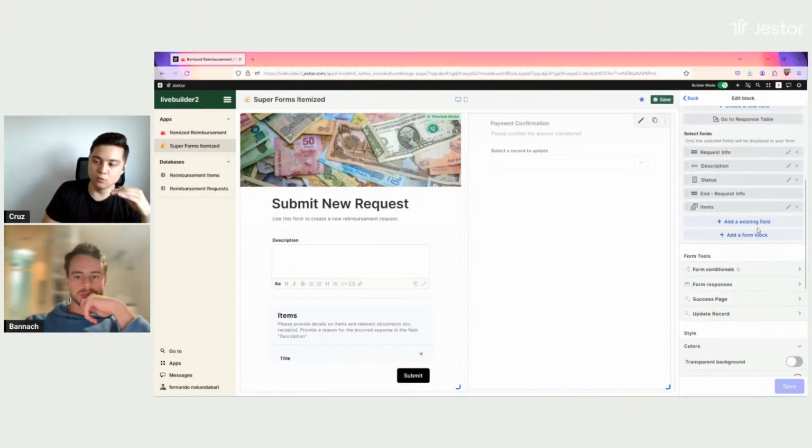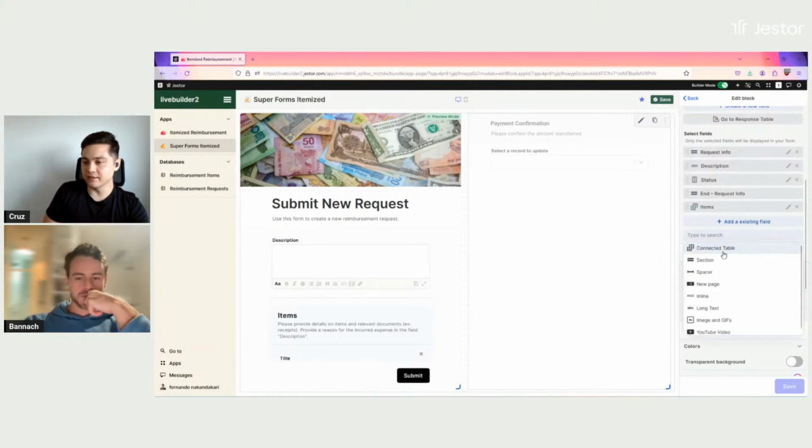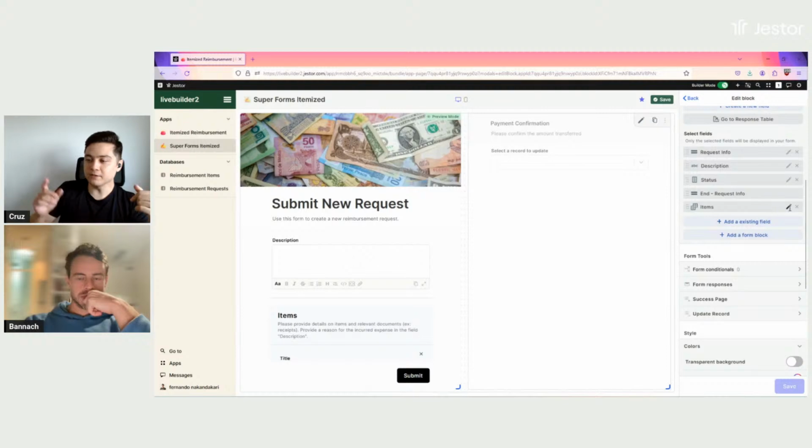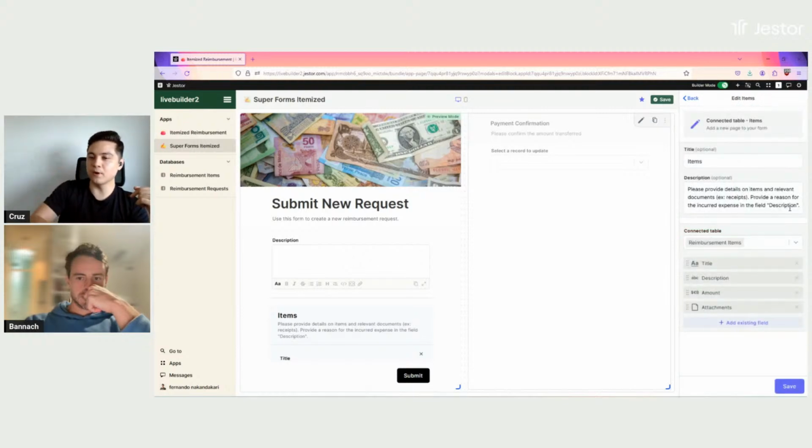But then I have the most important part here, which is called items. And for this one, I'm adding a form block, which is the connected table. Because items point to requests, right? Because they're connected, because I'm using that many-to-one connection, I can use this block to add as many items as I want at the same time that I'm submitting the main request.